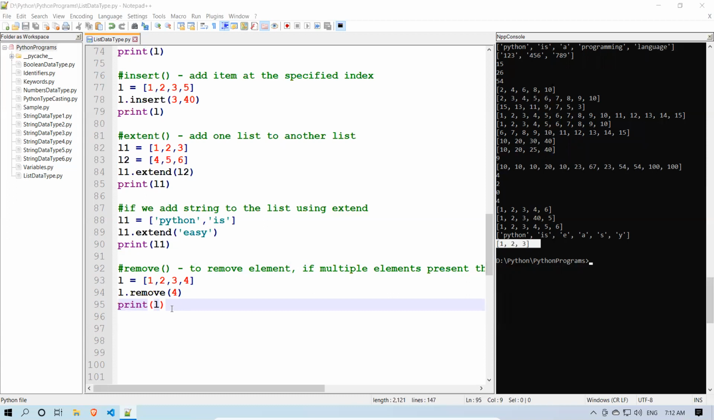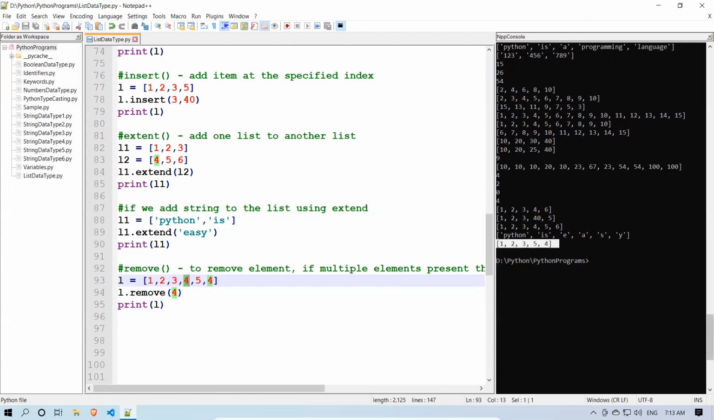But what happens sometimes? 4, comma, again 5, comma 4. Okay, if I remove 4, what happens? It will find only the first occurrence and it will remove this 4. Means my list will become 1, 2, 3, 5, 4 again. Now you see that 1, 2, 3, 5, 4 means when I remove this 4, the first occurrence is this one, it removed this one. Okay, so that is the reason. To remove an element, if multiple elements are present inside, then the first occurrence will be removed. If that is not the case, only that particular element will be removed.